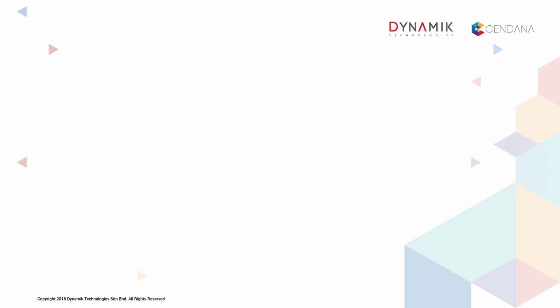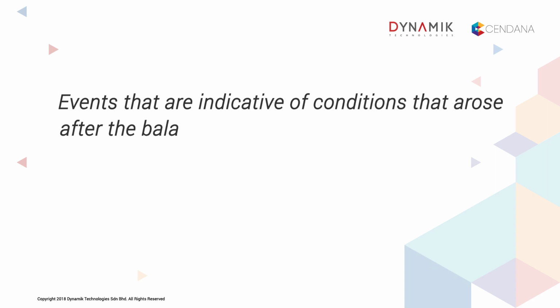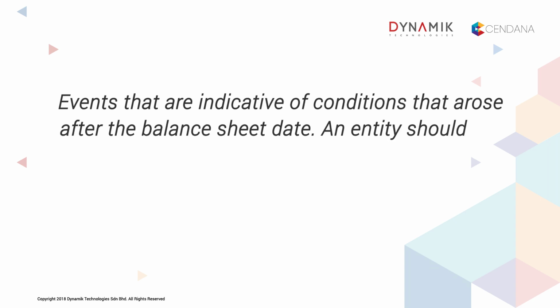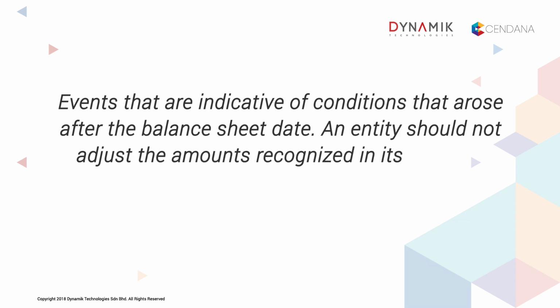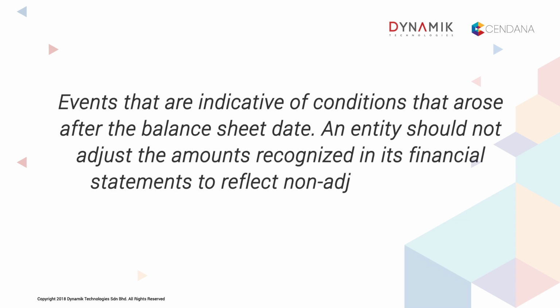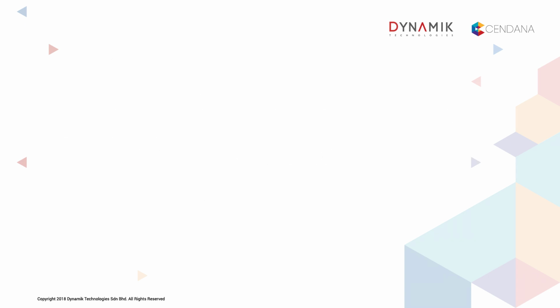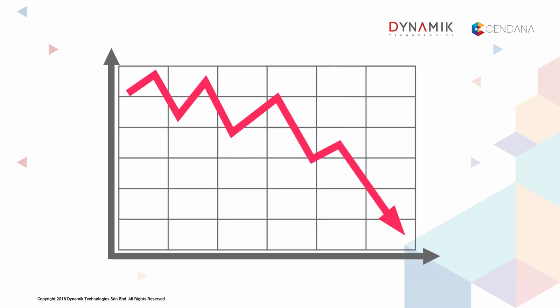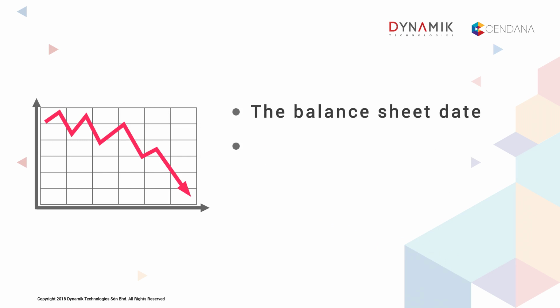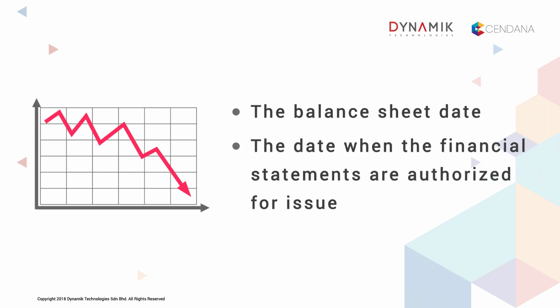The second event is called non-adjusting events, which are those events that are indicative of conditions that arose after the balance sheet date. An entity should not adjust the amounts recognized in its financial statements to reflect non-adjusting events after the balance sheet date. For example, a decline in fair value of investments between the balance sheet date and the date when the financial statements are authorized for issue.